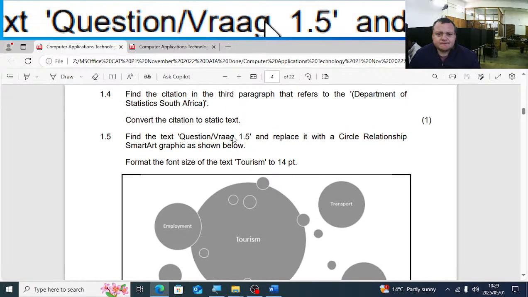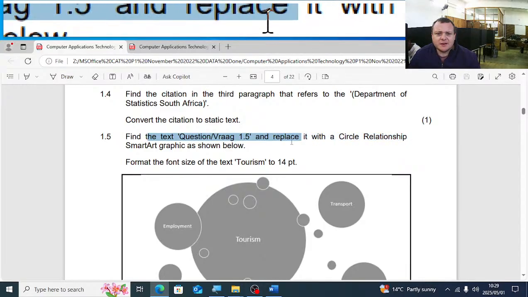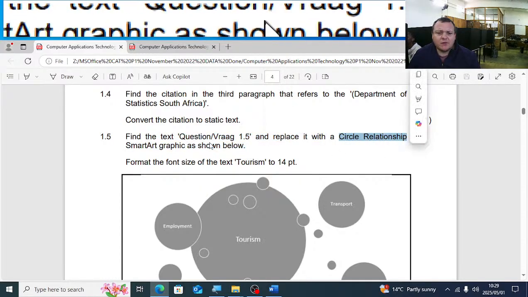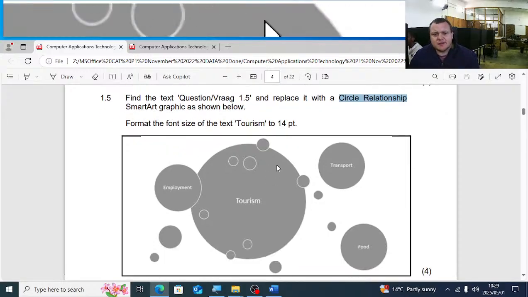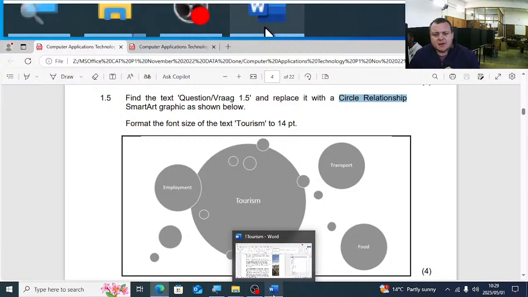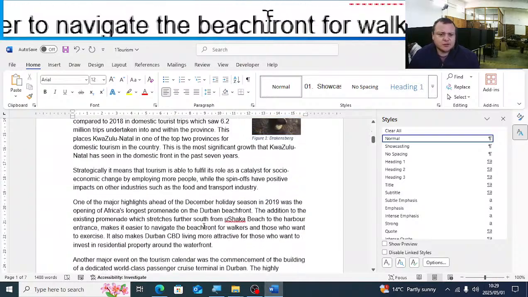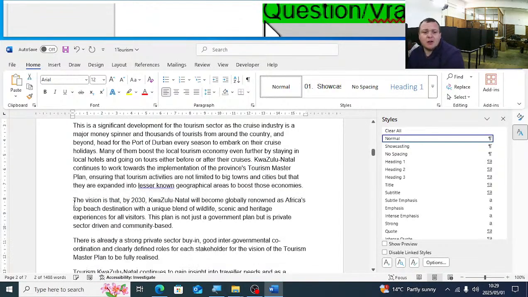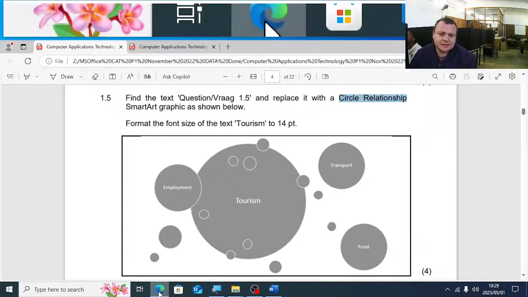The next one, happy? Find the text question 1.5, vraag 1.5, and replace it with a circular relationship smart art graphic as shown below. So they give us there the type of smart art that we will use. Like I said 100 times, guys, it's difficult to do all the smart arts, but they tell us here exactly what smart art we should use. So let's go to 1.5, there's 1.5. I'll remove that text, because the question is replace that text there.